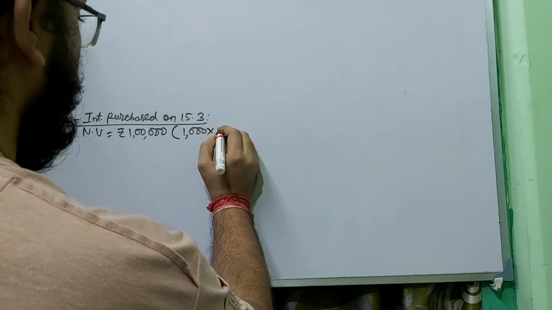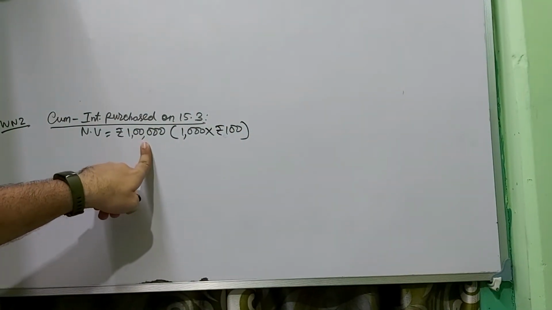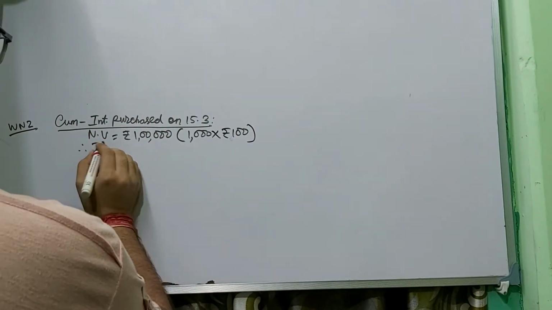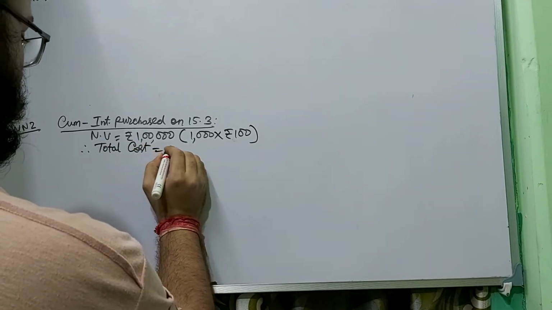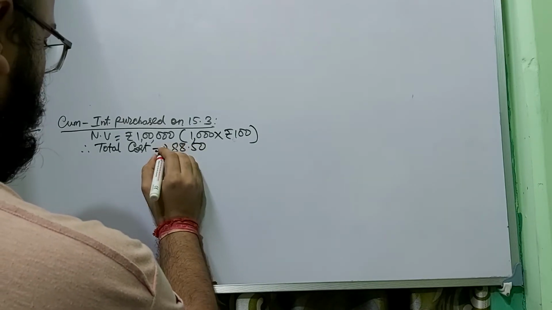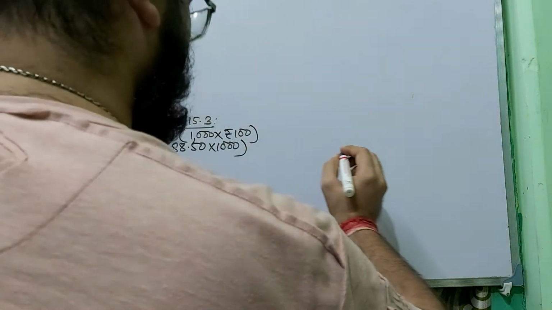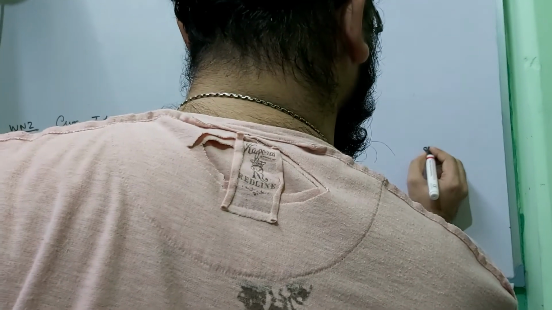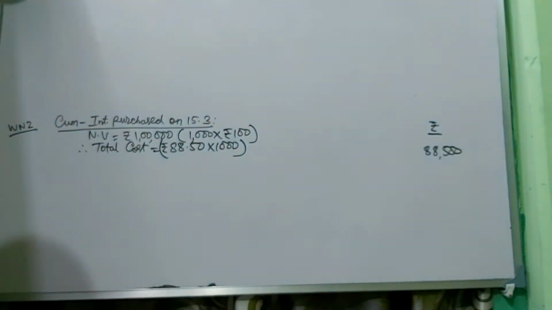In case the cost price is nearer to 900, it will be 1000. So the nominal value is 1 lakh, which has been given. Therefore the total cost: 88.50 into 1000 government stock comes to 88,500, which is your total cost.